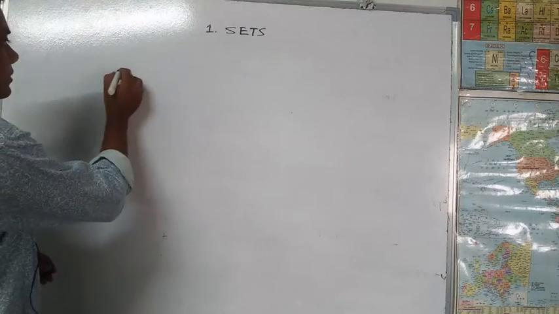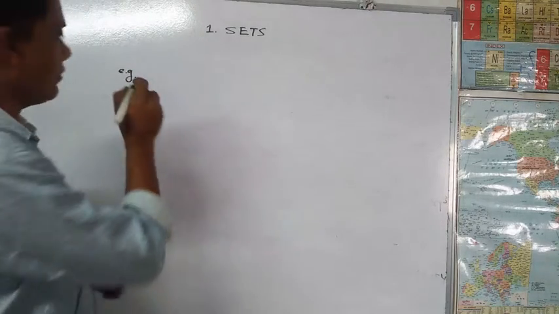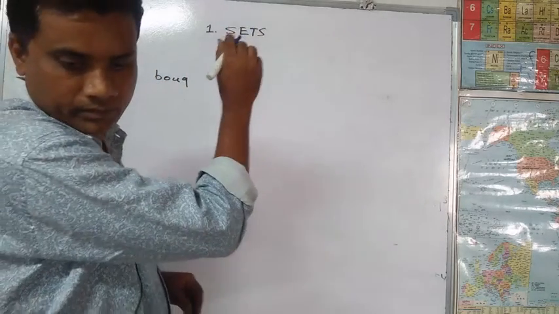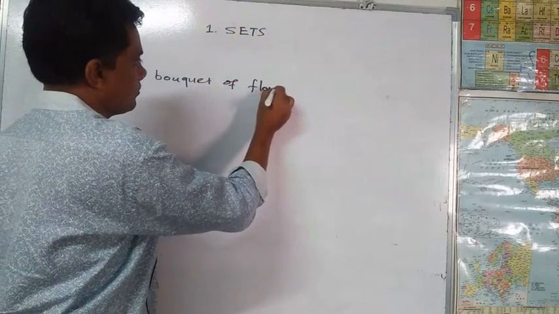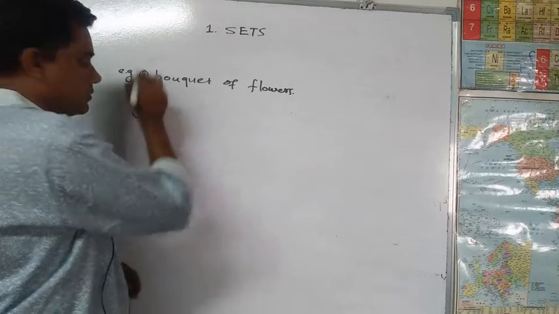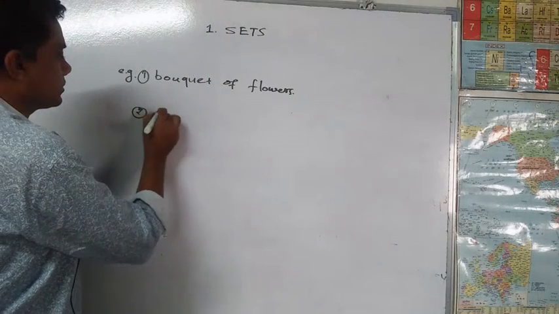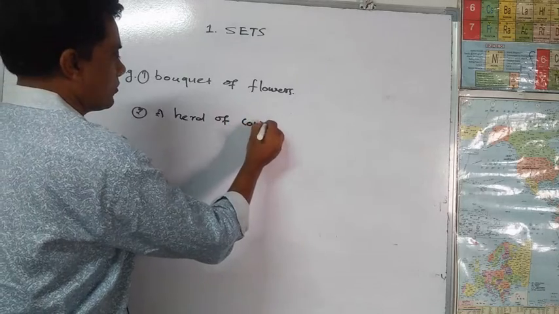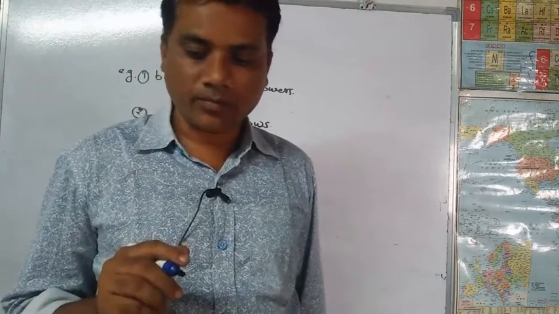For example, a bouquet of flowers, a herd of cows, and the third example is a flock of birds.